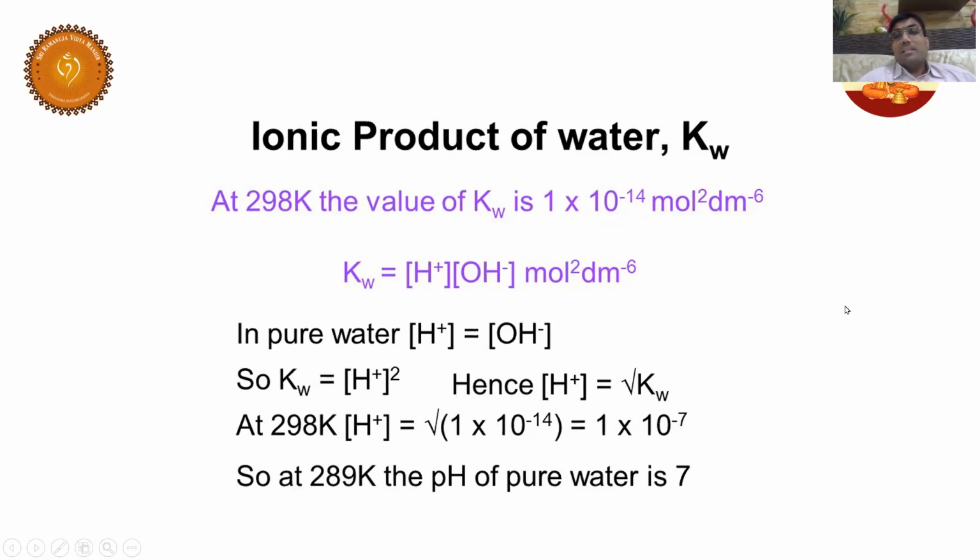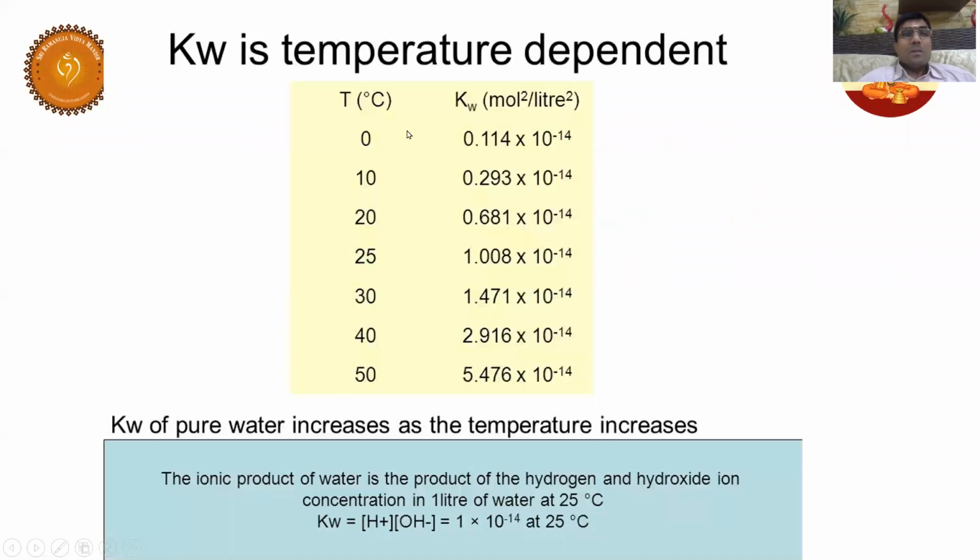Somebody said it is acidic or basic. It is not basic. I proved now that the pH of pure water is 7. It is neutral. Am I clear? Now listen carefully. Have a look here.